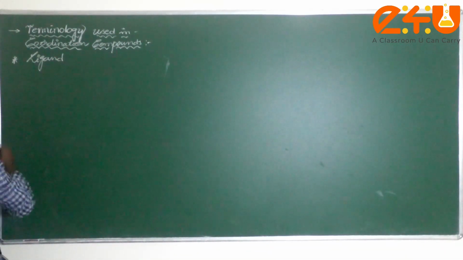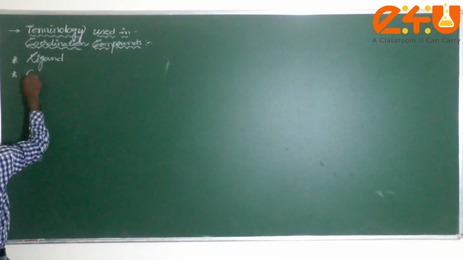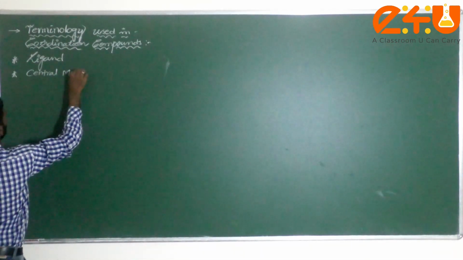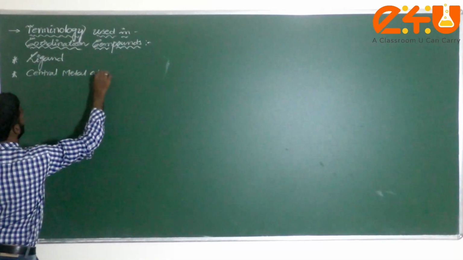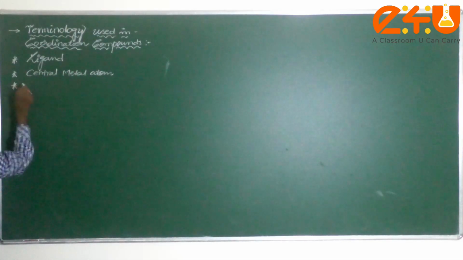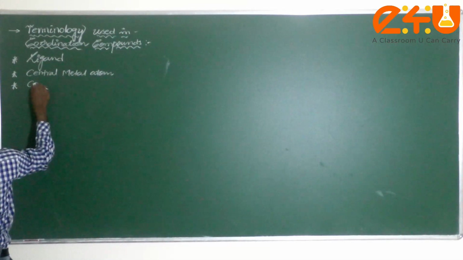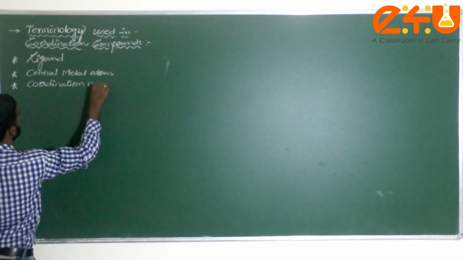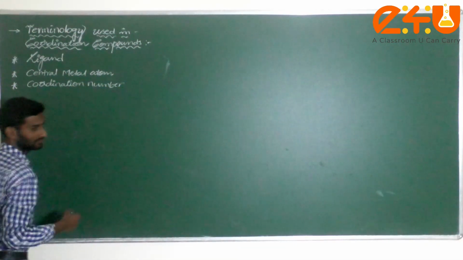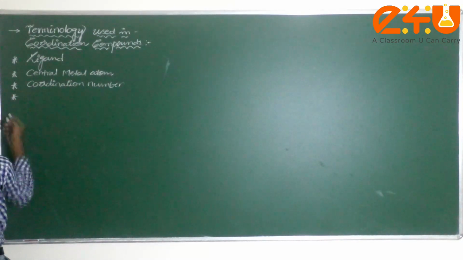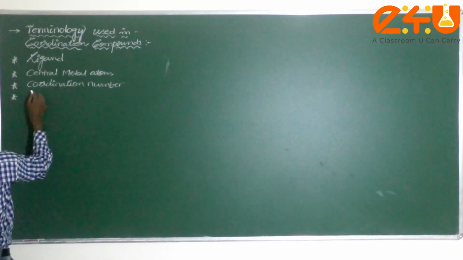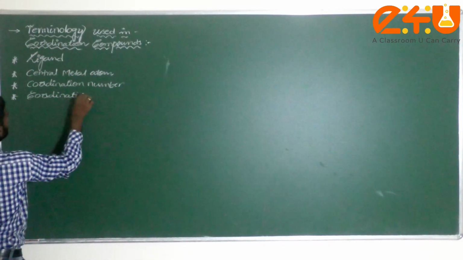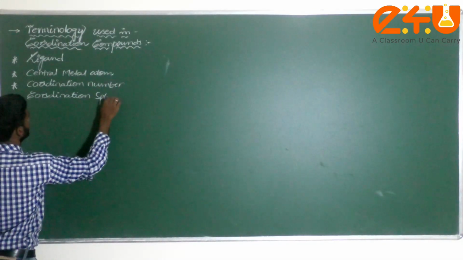What is it, student? Ligand. And the second one, we know, is the central metal atom. Next, the third one comes under coordination number. Next, the fourth one is called coordination sphere.